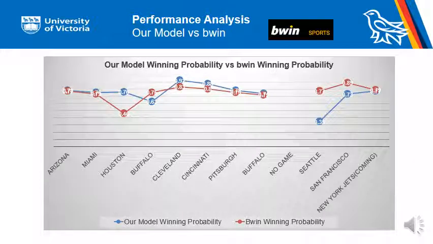Now the figure shows predicted winning probability from our model and bwin. From this, we can see when is the best timing to bet in the betting house. Given our model's accuracy is higher than bwin, when the difference between two models is very big, that is a good time to bet on bwin. For example, the gambler can bet win in Houston according to our model and bet lose in Seattle, which may win